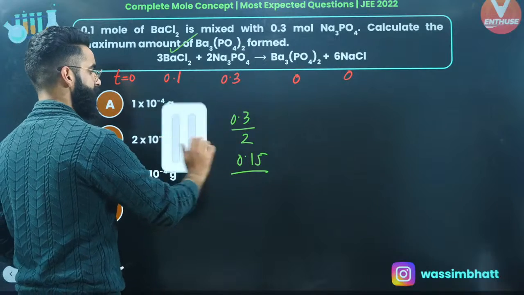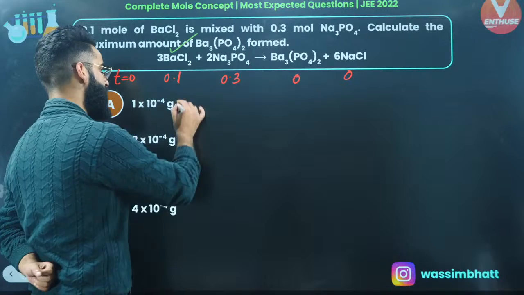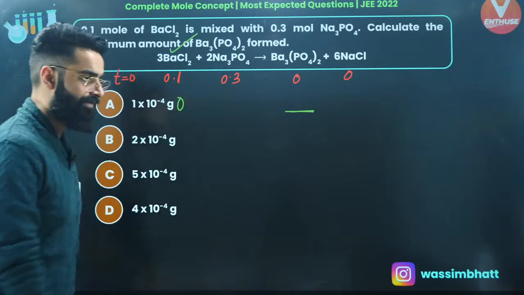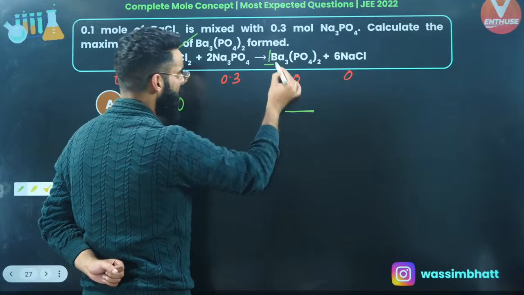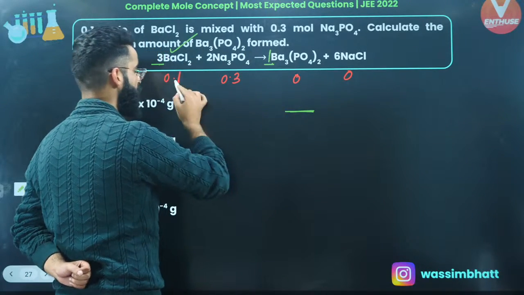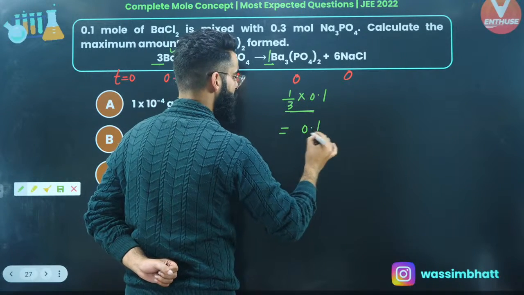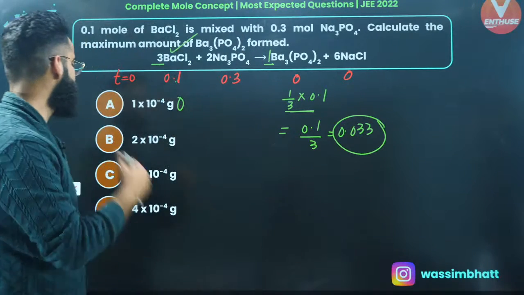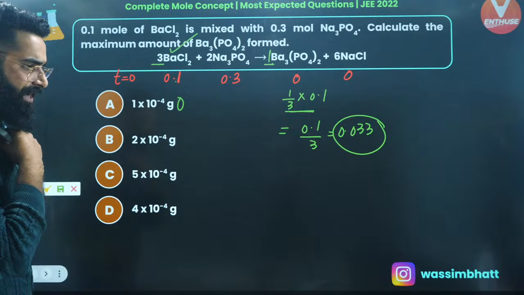So I got to know which one is the limiting reagent, right? If BaCl2 is the limiting reagent, it would have got completely consumed in the reaction. And you know, your entire product will be decided by the limiting reagent exactly. Now, I can say 3 moles of BaCl2 gives 1 mole of Ba3(PO4)2. If 3 moles gives 1 mole, so 1 mole gives 1 by 3 moles. So 0.1 moles gives 1 by 3 multiplied by 0.1. So the value comes out to be 0.1 divided by 3, which is going to be 0.033 moles, right? These are basically the moles of Ba3(PO4)2 which got formed at the end of the reaction.